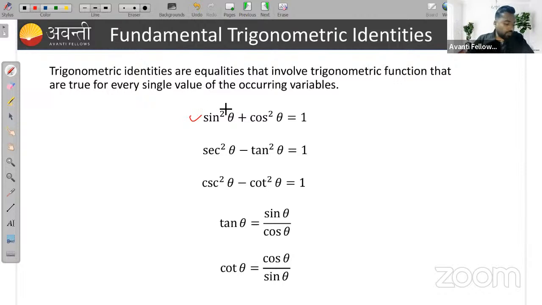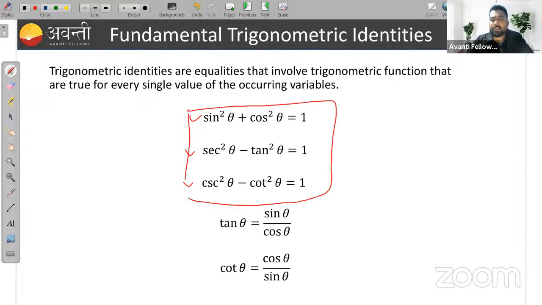You know sin square theta plus cos square theta is 1, and also sec square theta minus tan square theta is 1, and cosec square theta minus cot square theta is 1. These three identities are very, very important. Remember these things. You should never forget these three identities because they are very useful.